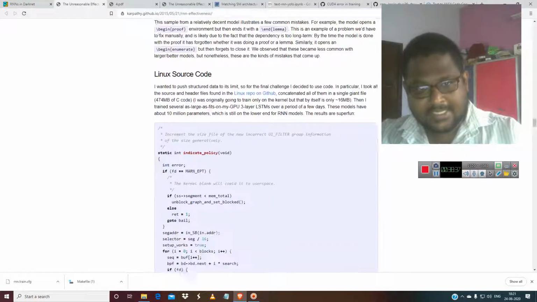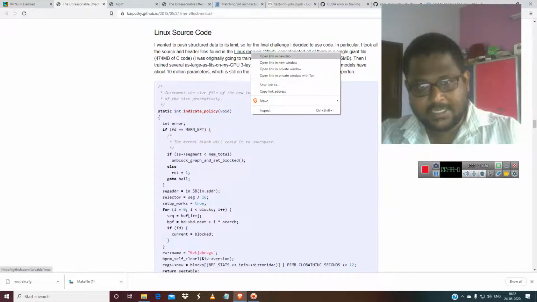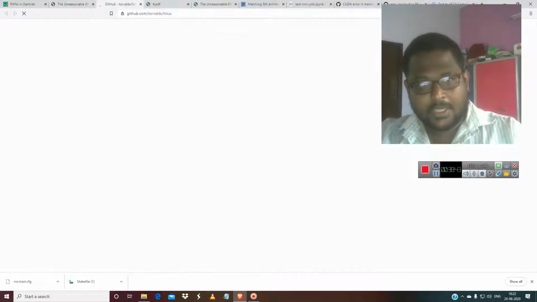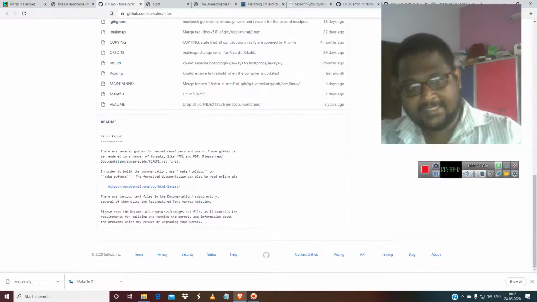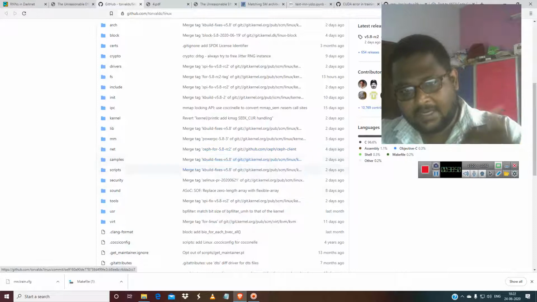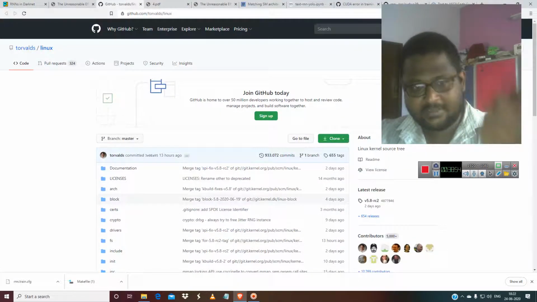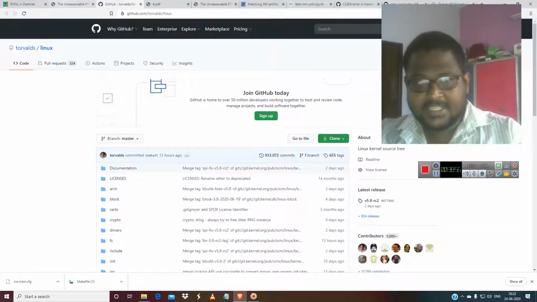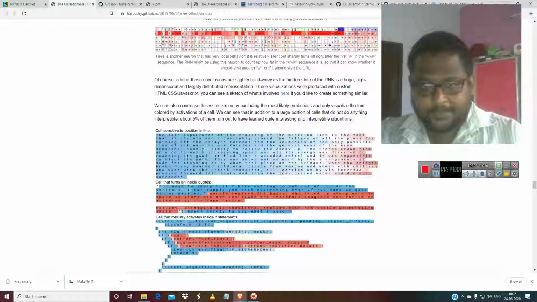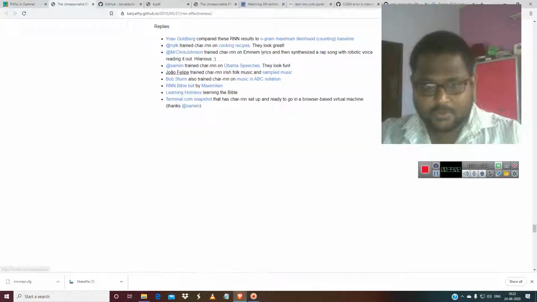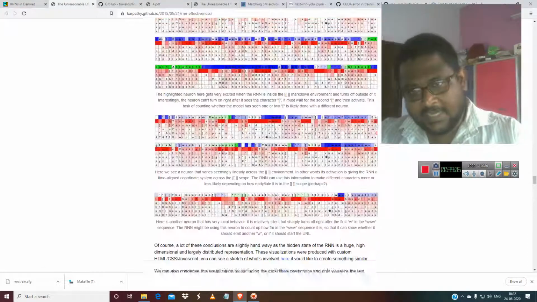Linux source code has also been generated in this. So this is the Linux GitHub repo. You can just copy all that code and convert it into ASCII. This is the Linux source code, and after converting it into ASCII you can make a weight file, and after making the weight file you can just run it. These days are wonderful, that's what I can tell you. So just generating source code from scratch is not that hard now.